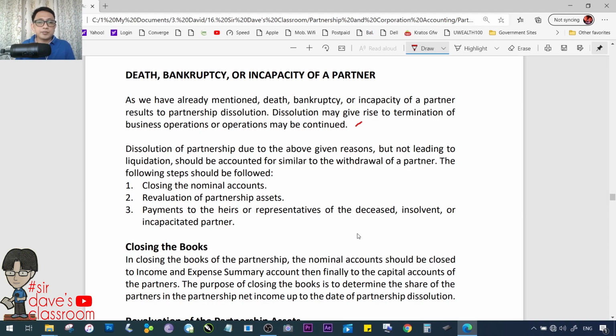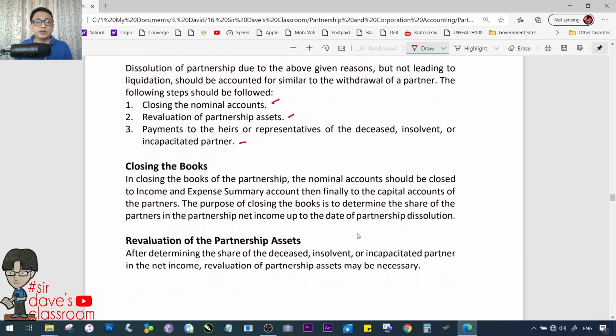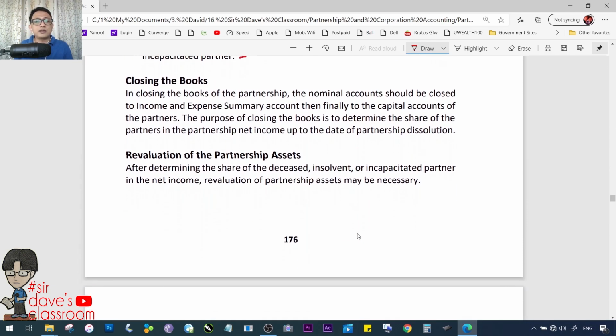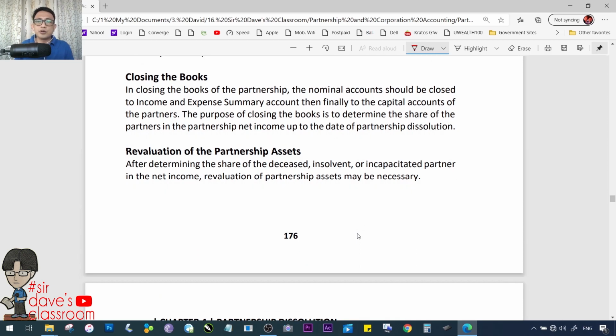The following steps should be observed. Closing the nominal accounts, revaluation of the partnership assets, payments to the heirs or representatives of the deceased, insolvent, or incapacitated partner. Okay. Closing the books. In closing the books of the partnership, the nominal account should be closed to the income and expense summary account, then finally to the capital accounts.